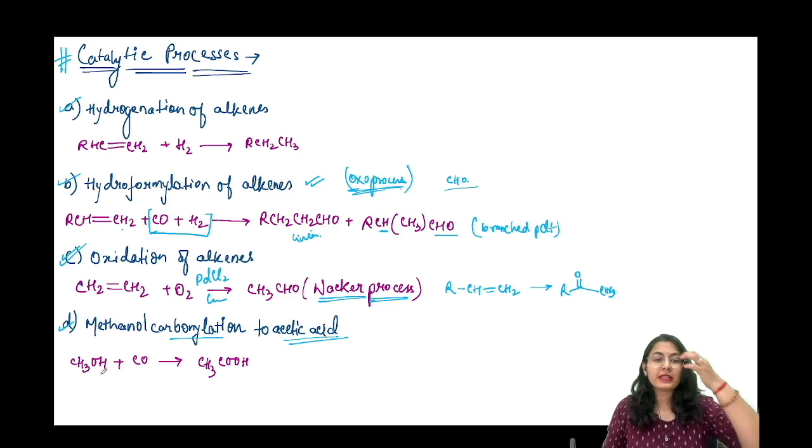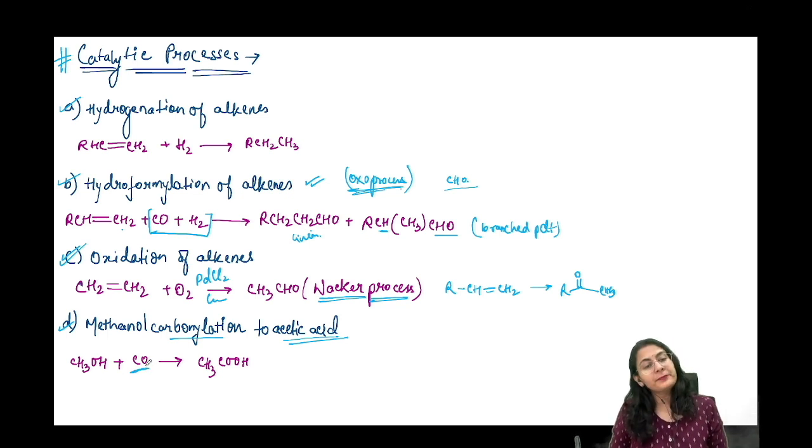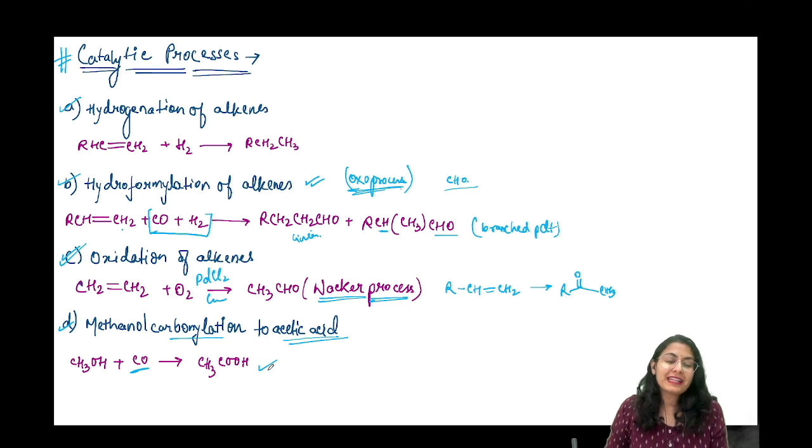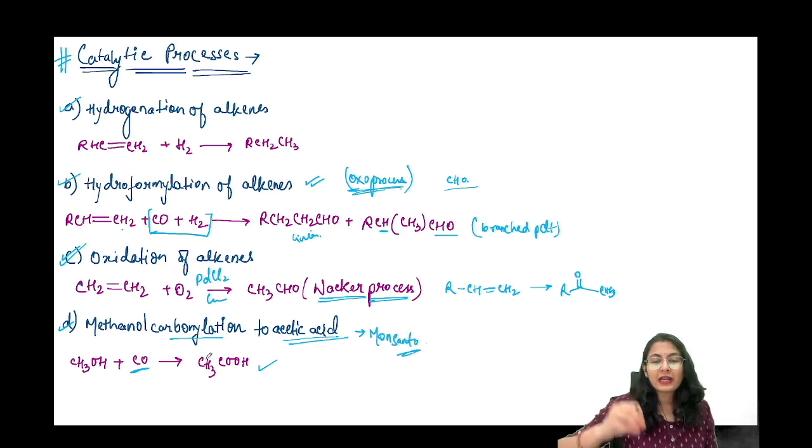Moving onwards, methanol carbonylation to give you acetic acid. So I am doing carbonylation of a simple methanol molecule. ये देखो, ये methanol है, इसमें carbon monoxide add कर दिया, तो what will happen? This is one possibility, acetic acid formation. ऐसे ही तो जाके नहीं add हो जाएगा. We have to do some catalysis over here and we will talk about it. इसको हम बोलते हैं Monsanto process. Monsanto acetic acid process. All right, methanol carbonylation to give you acetic acid. So these are some of the examples and most important and popular reactions which are being done.